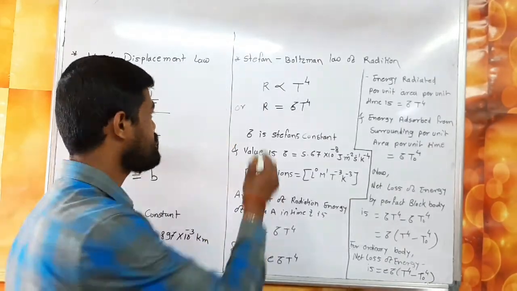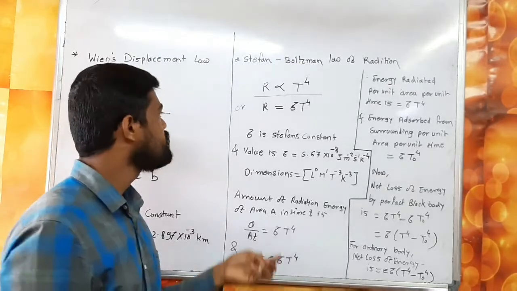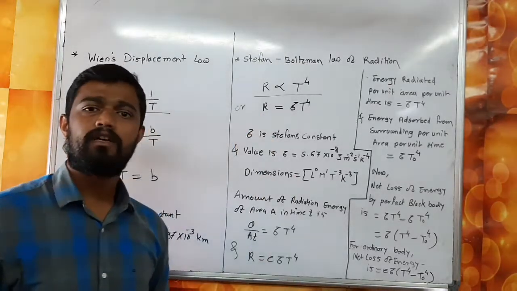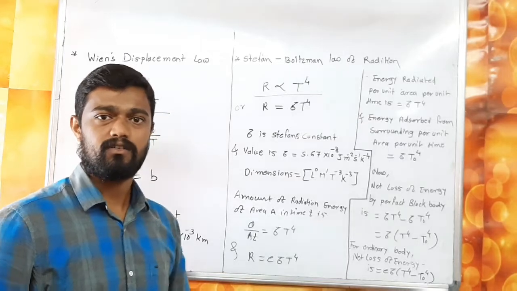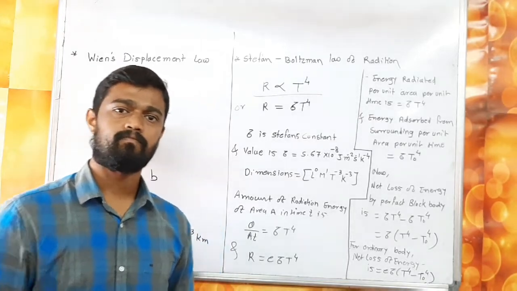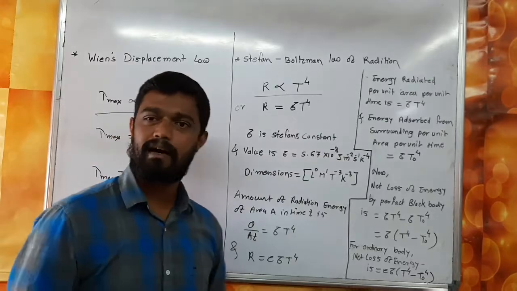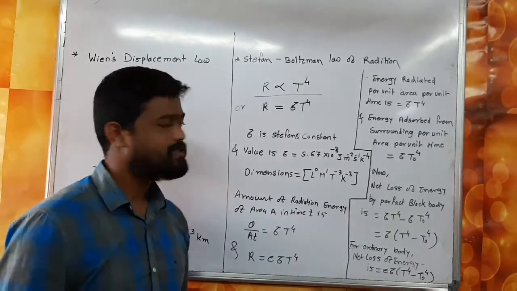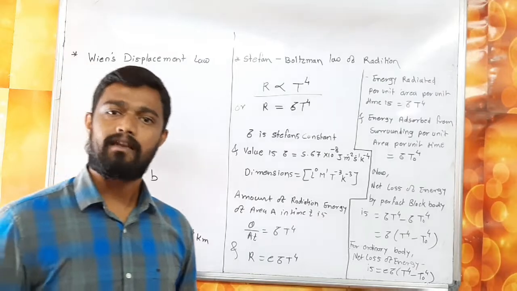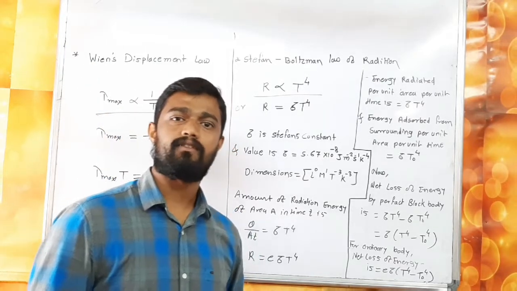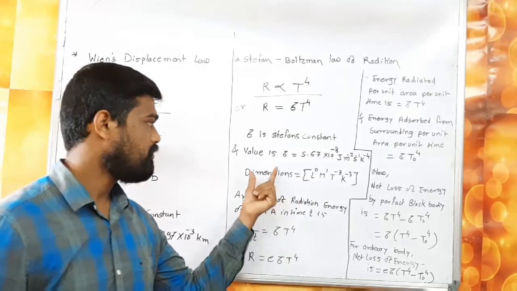So you get the equation: R is directly proportional to T raised to 4, or R is equal to sigma T raised to 4. Sigma is defined as Stefan's constant. The value of sigma is 5.67 into 10 raised to minus 8 joule meter raised to minus 2 second raised to minus 1 Kelvin raised to minus 4.